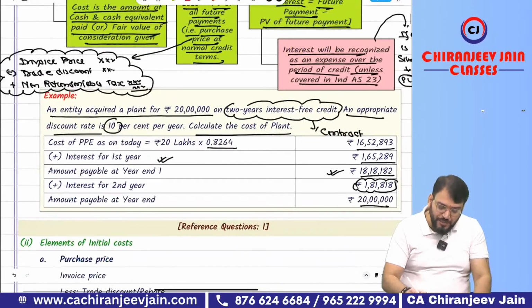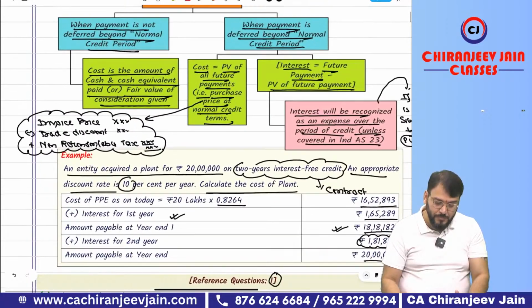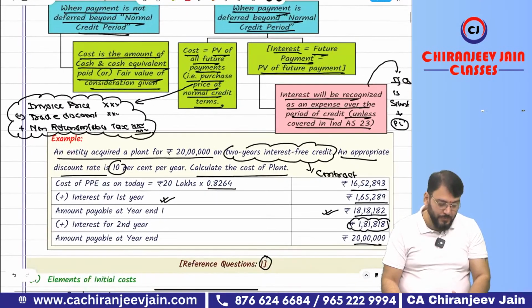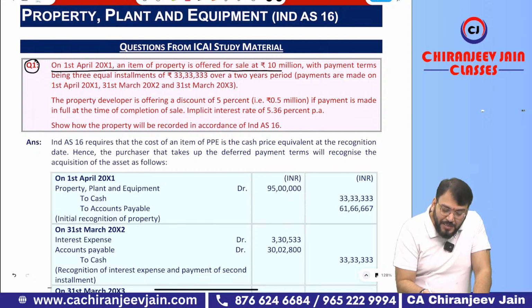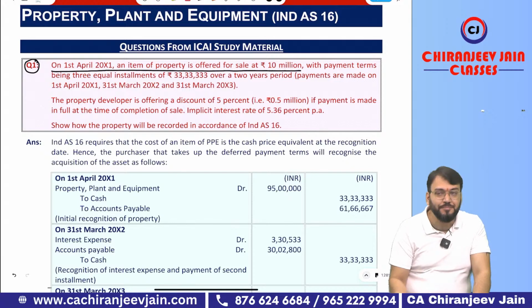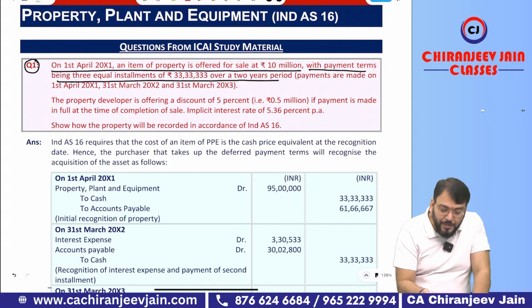There is one good question given for this. Let us do that question. Question number 1. What is given? On 1st April 2001, an item of property is offered for sale at 10 million. 10 million means 100 lakh. With payment terms being 3 equal installments of 33 lakh 33,333 over a 2-year period.